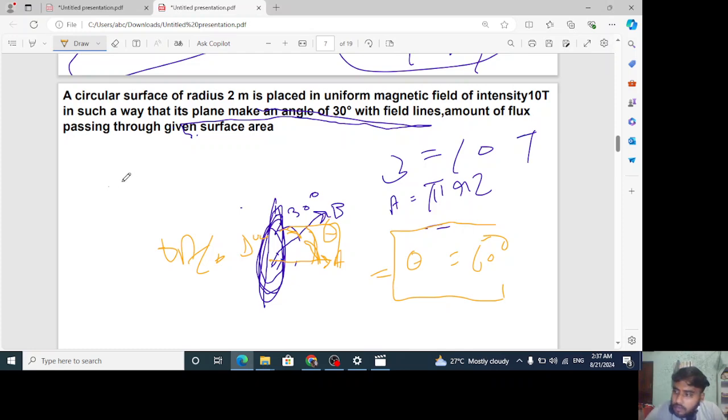What is happening right now? What? BA cos 60. So the value of B we have is 10. A, you have πr². You can calculate it, right, beta? And cos 60 is what? 1 by 2. You can calculate the value. You will get a few values, right?